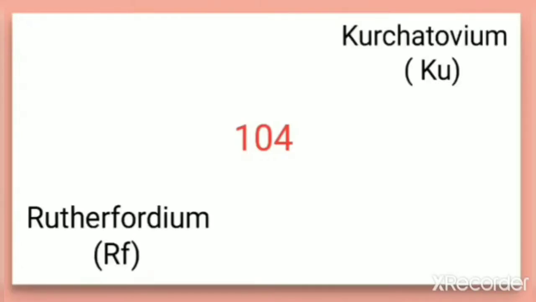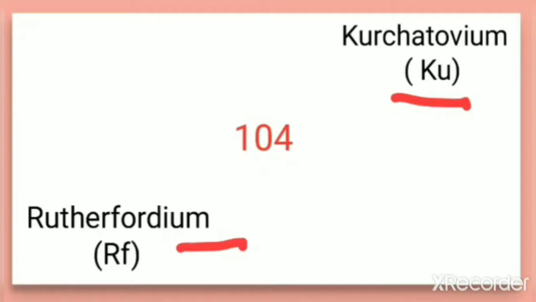Both American and Soviet scientists claimed credit for the discovery of element 104. They both named this element differently. The Americans named it Rutherfordium, and the Soviet scientists named it in another way.